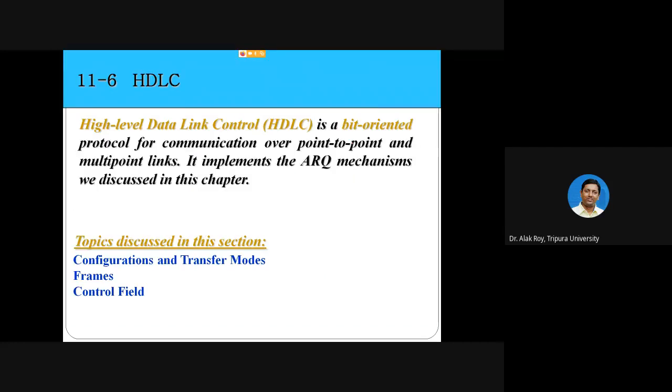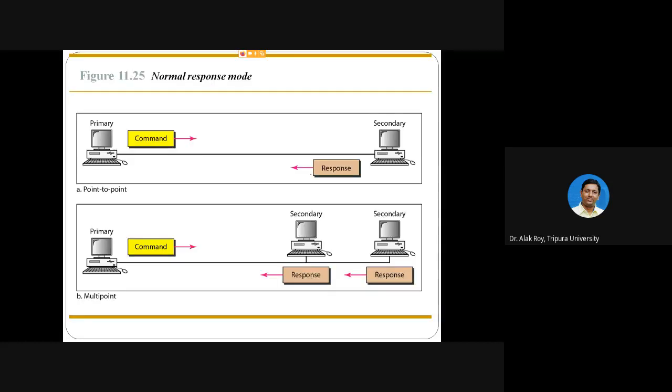Now we have an example of a bit oriented protocol known as HDLC, that is used for communication over point to point and multi-point links. It implements an ARQ mechanism that will be discussed later in this slide. What is point to point?